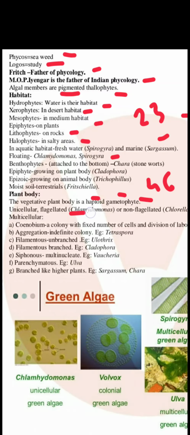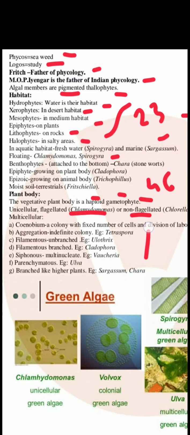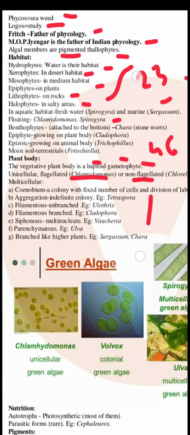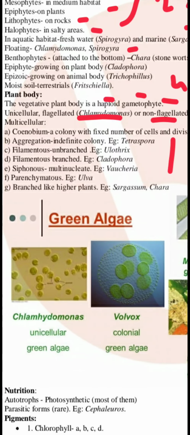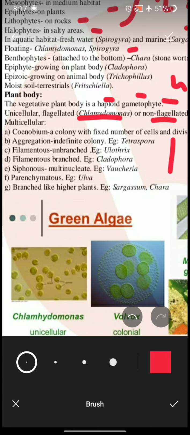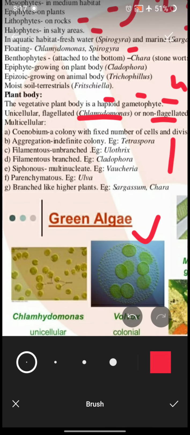Flagellated means they have a thread-like long flagella which helps in movement. Non-flagellated means no flagella. It can be multicellular also. Now, what is synobium? Synobium is a colony with a fixed number of cells and division of labor. Synobium is a colony. Here you can see synobium, like Volvox is here. Volvox is a type of algae which lives in colonial form, and the number of individuals are fixed.